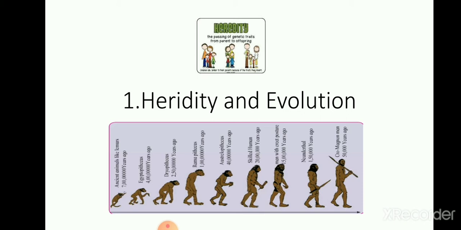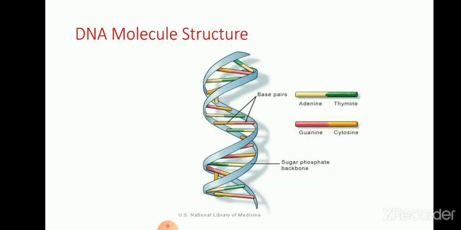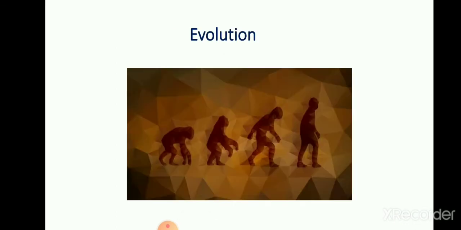What is the DNA molecule and how is it made up? The DNA molecule is made up of two helical strands consisting of deoxyribose sugar, phosphoric acid and pairs of nitrogenous bases. Evolution. Evolution is a gradual change occurring in a living organism over a long duration. In evolution, there are two main theories, Darwin's and Lamarck's.